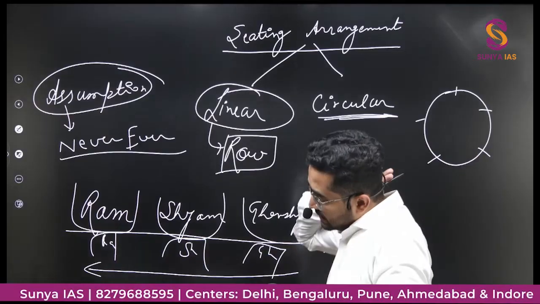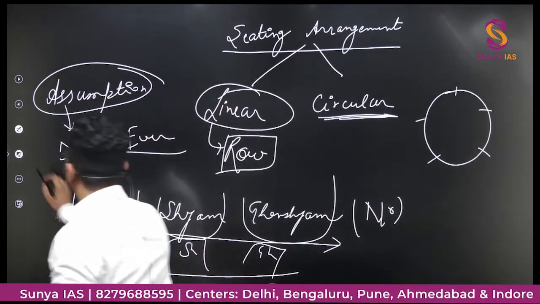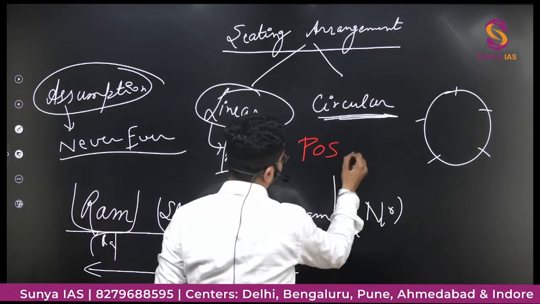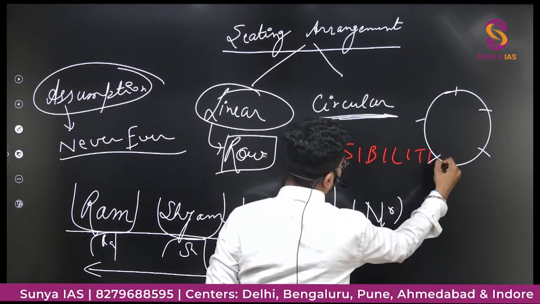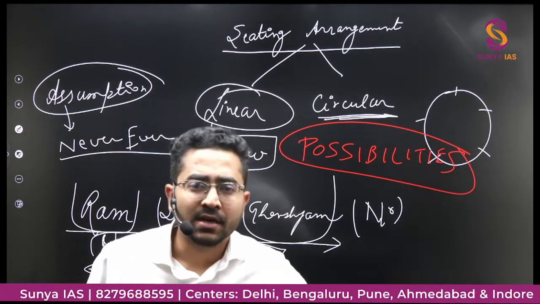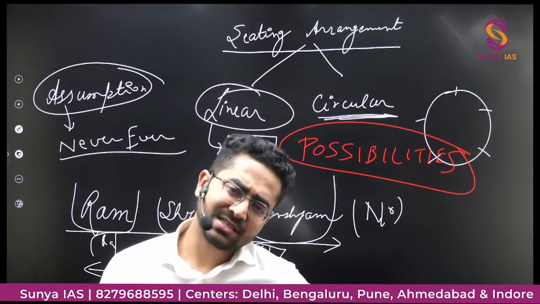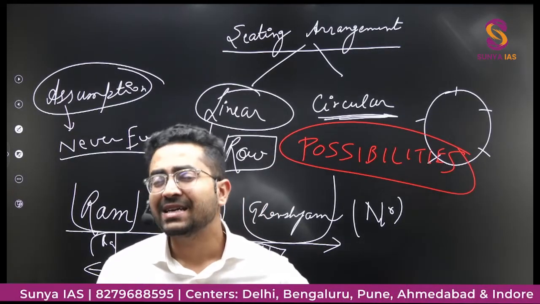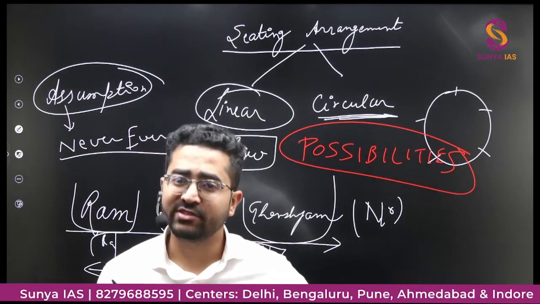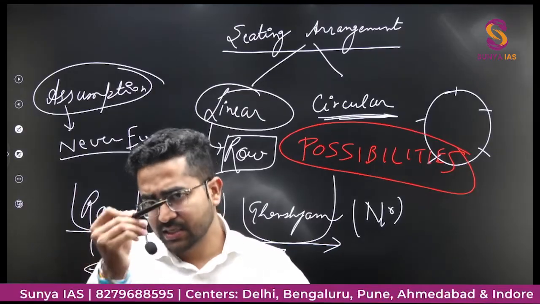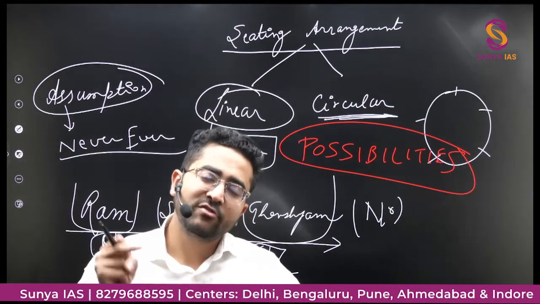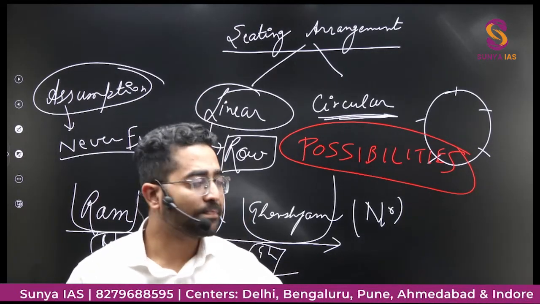Okay. Second, you should always count for the possibilities. You should always see कि यार मैंने एक पैटर्न तो बना दिया है, either it is a circular arrangement or it is a linear arrangement. Is some other arrangement also possible? You always need to be very vigilant that कि अच्छा ये भी हो सकता है, ये भी हो सकता है. You need to look for all the possibilities, then only you will be able to mark the correct option.